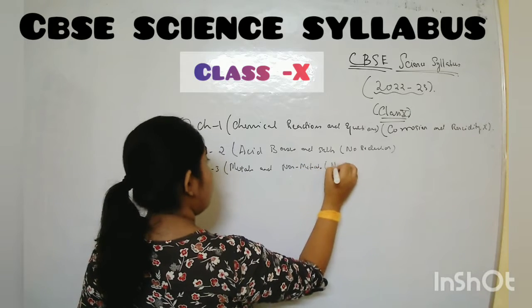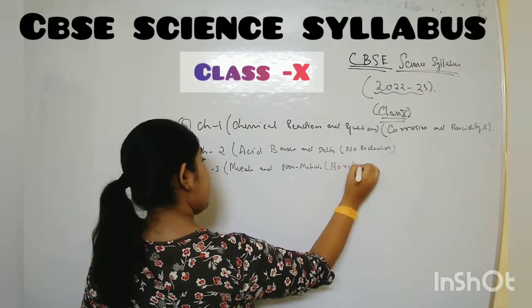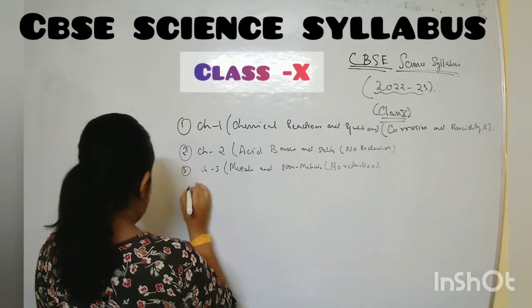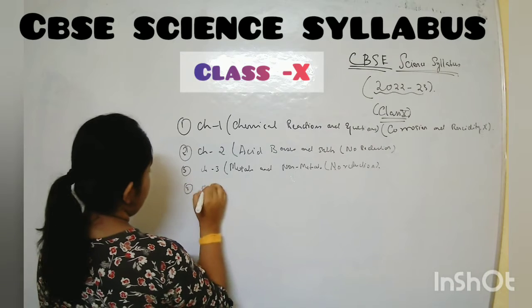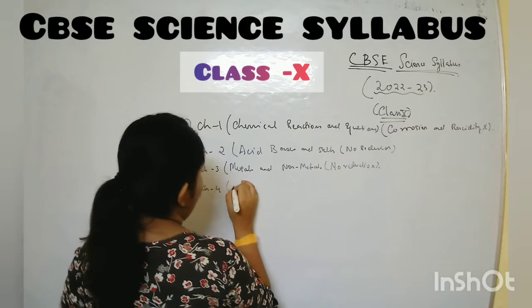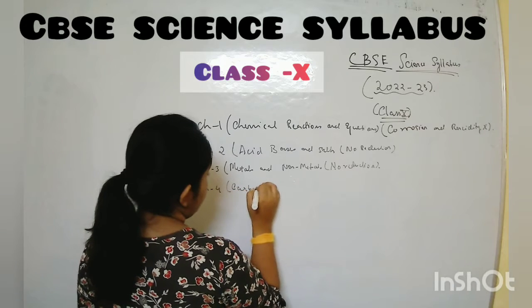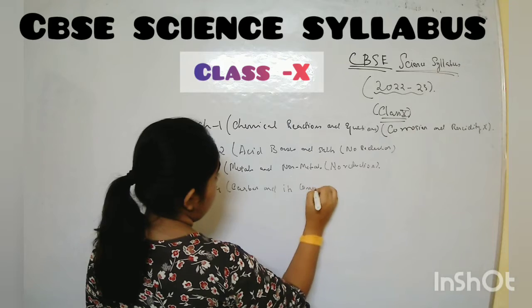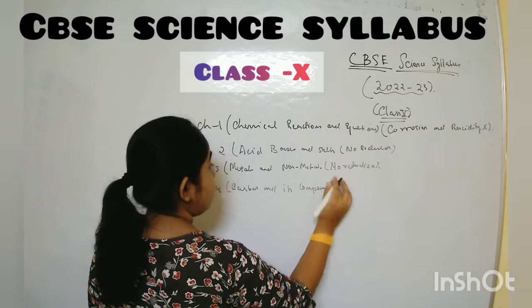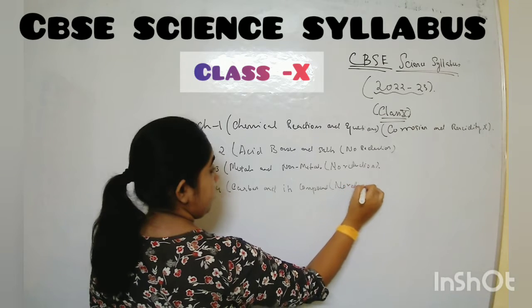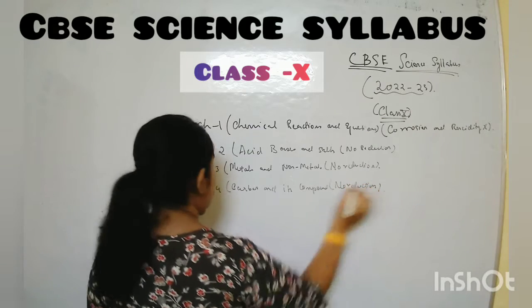Here also no reduction. Clear? Next, chapter number 4 is carbon and its compound. Here also no reduction. Everything you have to study. Clear?